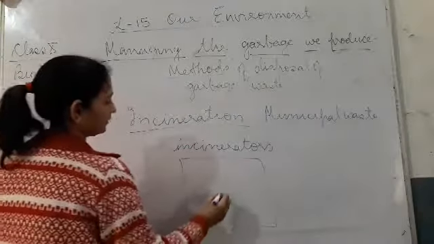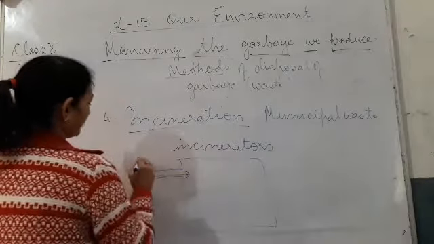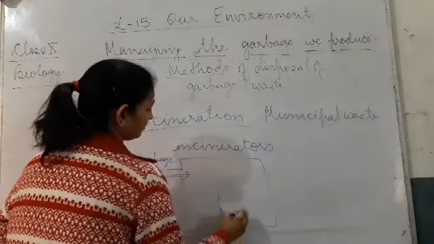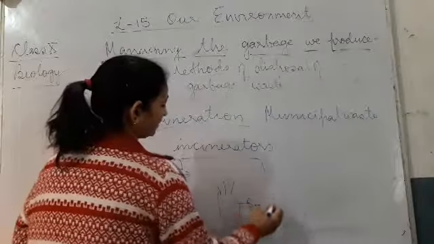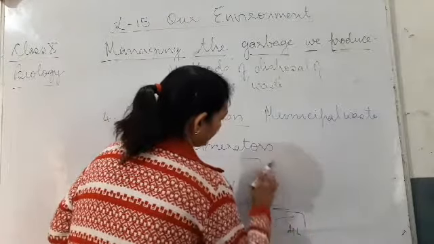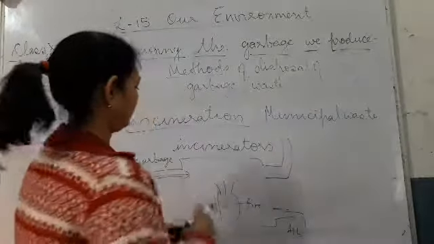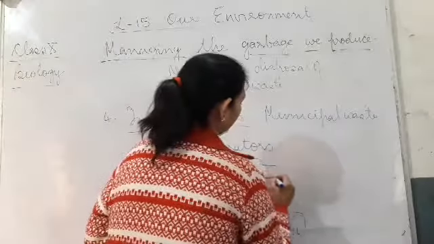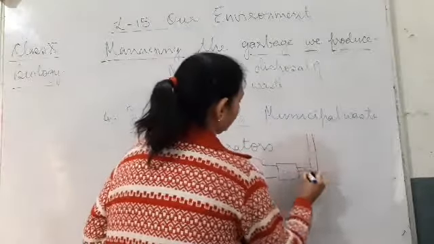In incinerators, this is the inlet where the garbage gets in, and here fire, and here this is the outlet from where you get the ash, and here you have filters fitted, and then you have the chimneys.